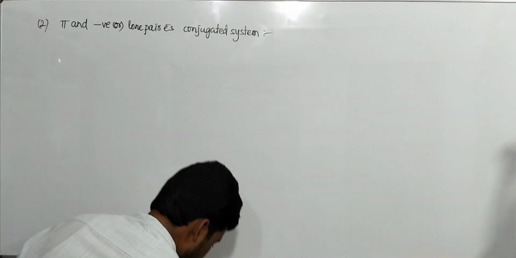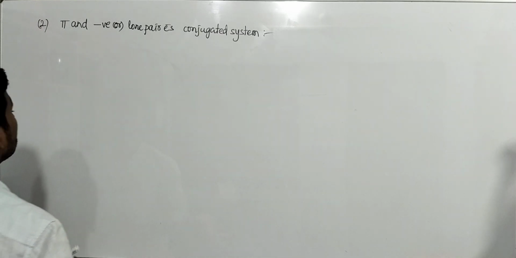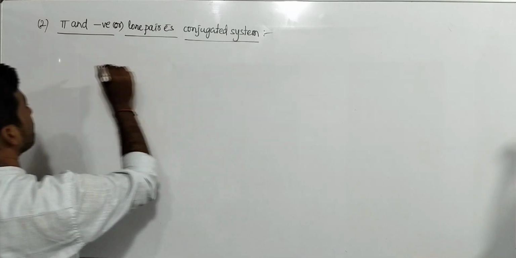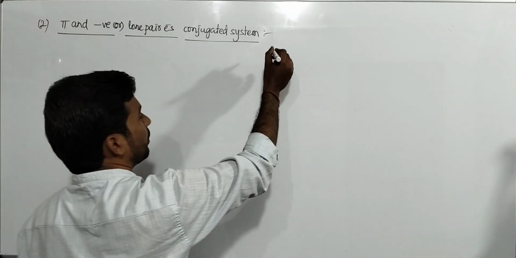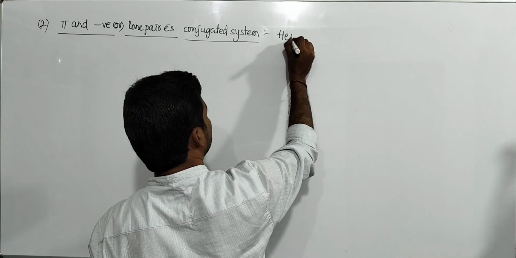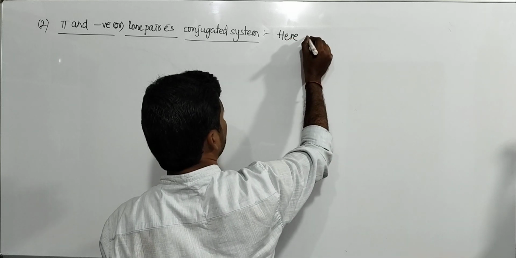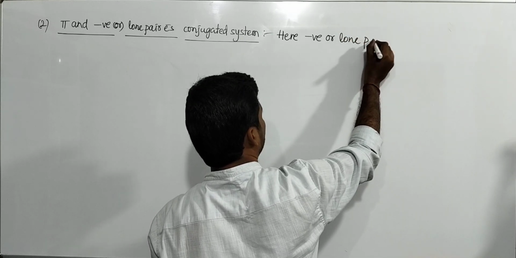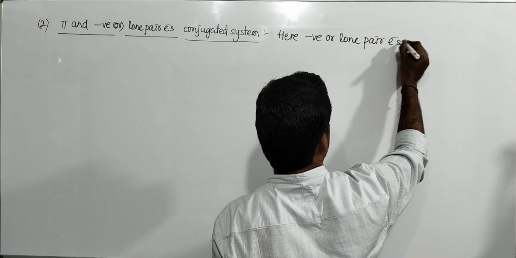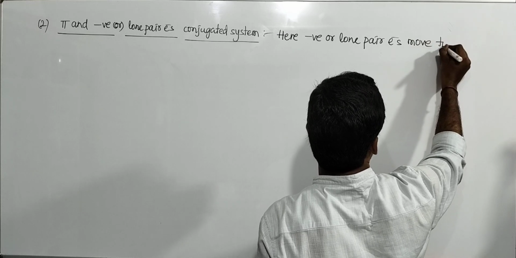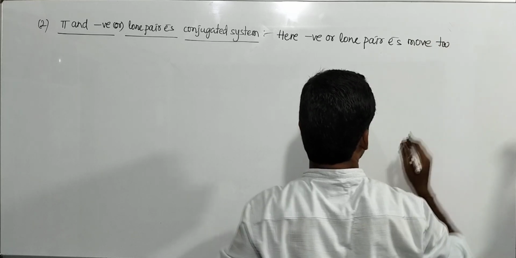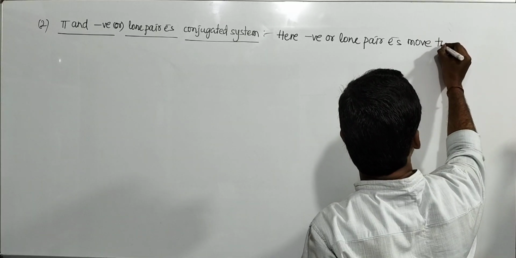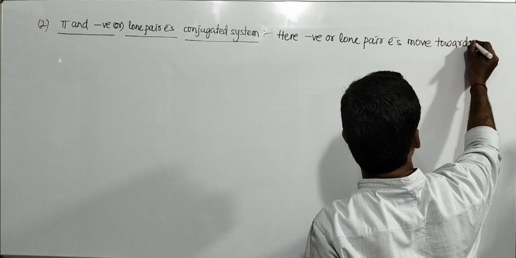So here, whenever pi and a negative charge are in conjugation, the negative charge or lone pair electrons move towards the pi bond.